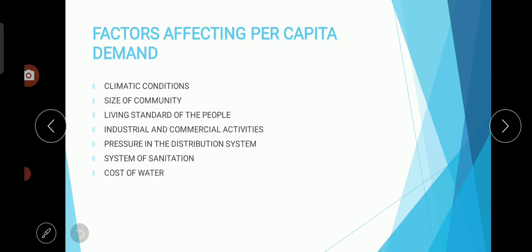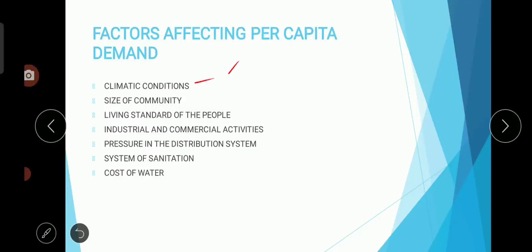Next one is factors affecting per capita demand, that is, increase and decrease of water demand. In some cases, at some times, we have high rates of increase of water demand. At some times we will have low demand of water. So first one is climatic condition.